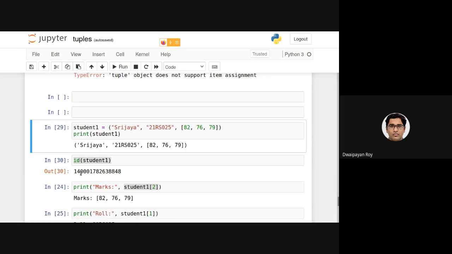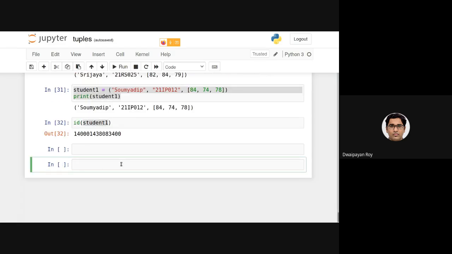So let's say we have a tuple t1 equal to 1, 2, 3, and another tuple t2 equal to 4, 5, 6.